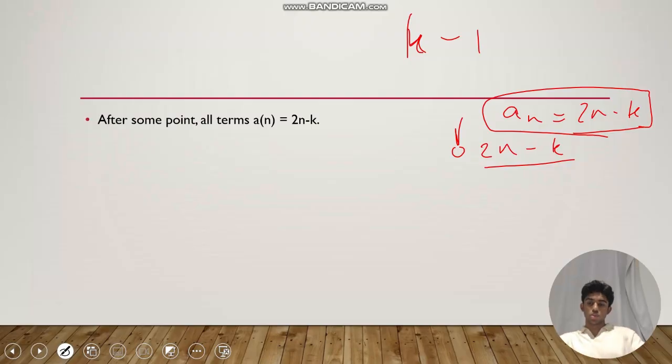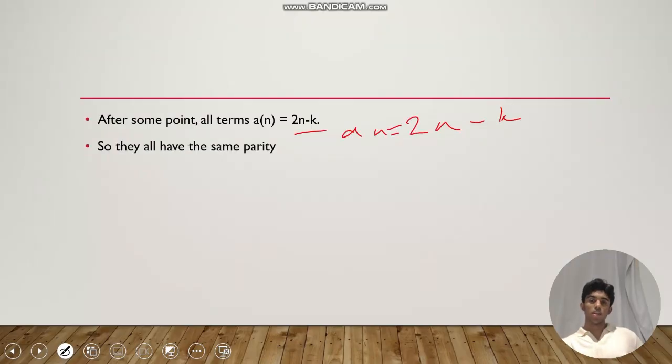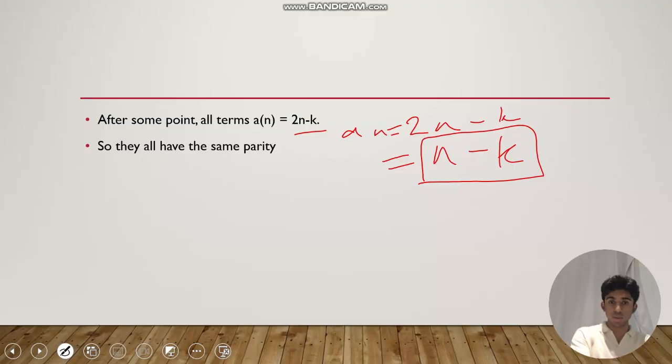So if we try and shrink the value of an, we get n minus k. Okay. And, so let's just say that all the terms are odd eventually. They have the same parity, so we can assume they're odd. The argument is the same if they're even, so don't worry about that.